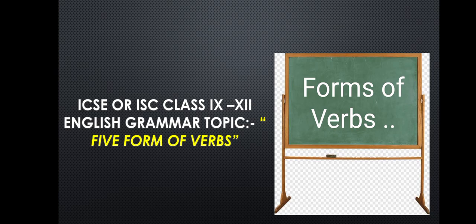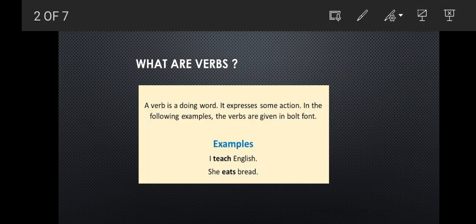So let's get started with the 5 forms of verbs. Now the question arises, I'm saying this form of verb, that form of verb. If you don't know what a verb is, then what is the use? Nothing, right? It's like I am telling you the whole Ramayana, and if you do not know who Rama is, you are unable to understand anything in the Ramayana, right? For reading the Ramayana you should know who Rama is.